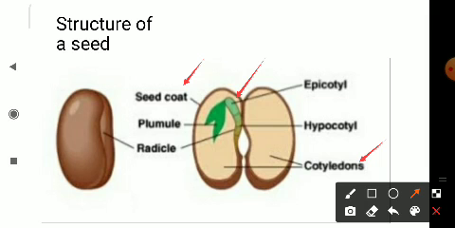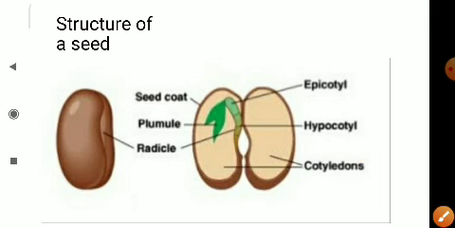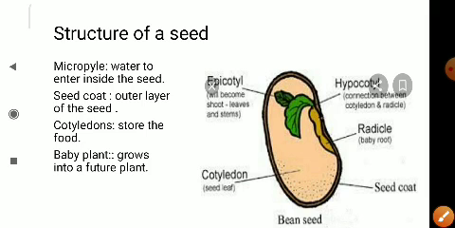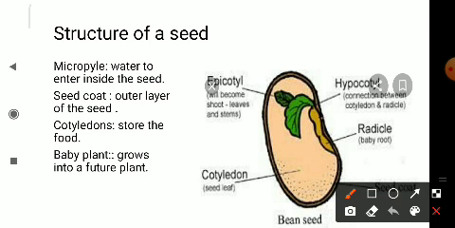Understood? So now here you can observe the seed coat, the cotyledon, the baby root. The micropyle, in this picture it has not been given. Here you can observe the baby root, children.